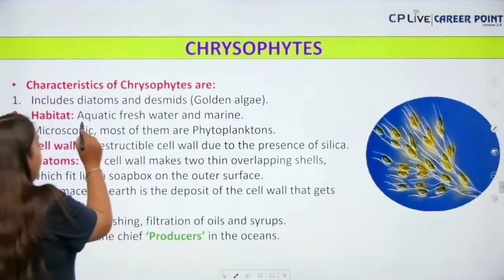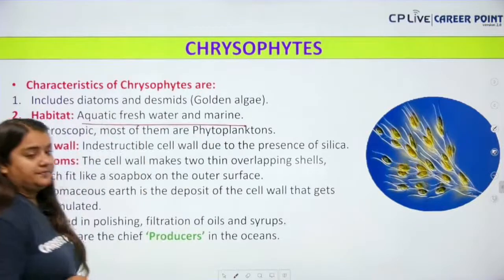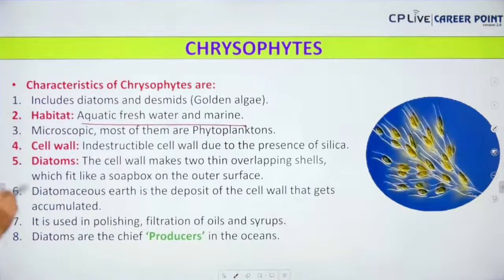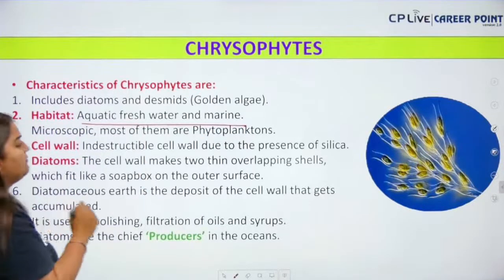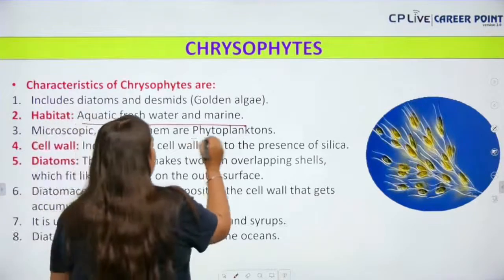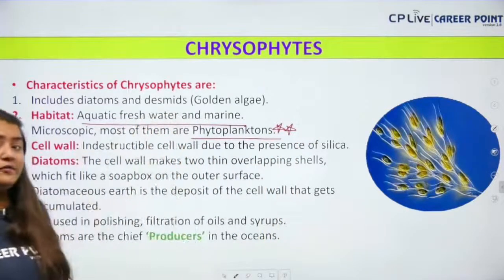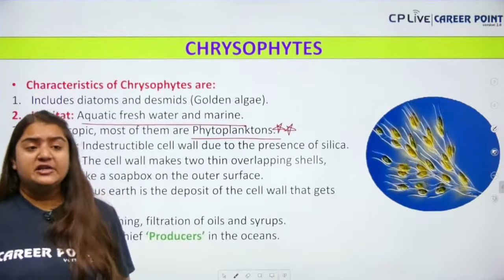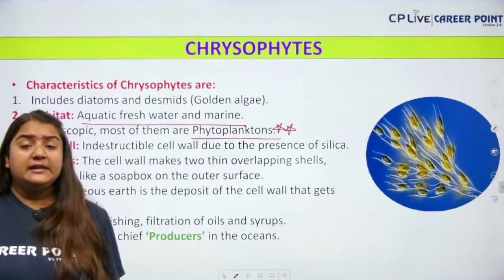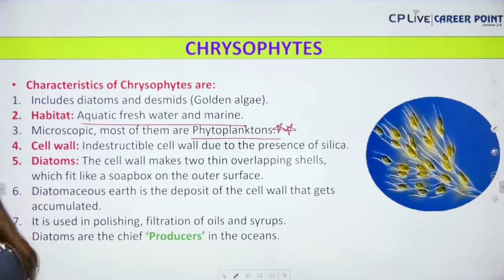Okay, habitat is usually aquatic, freshwater and marine. Clear everyone? Next, it is mostly microscopic and most of them are phytoplanktons. And you all know phytoplanktons are photosynthetic in nature. They make the food in the oceans and in the seas. Clear? So mostly they are what? Aquatic, freshwater as well as marine.